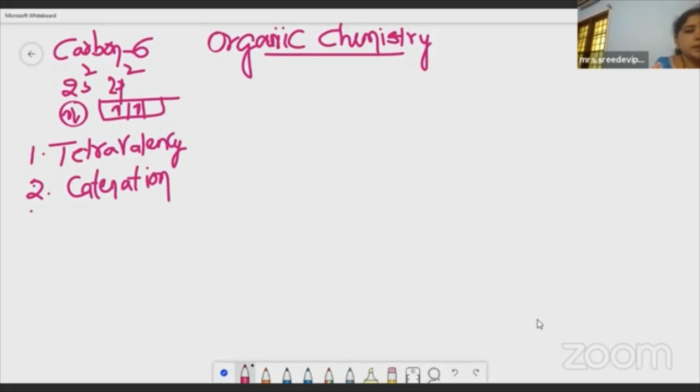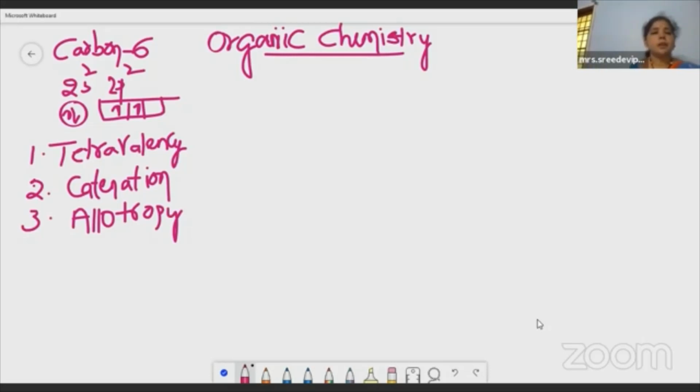The third one is allotropy. Okay, children, we are going to study the chemistry of carbon and its compounds. I am introducing you. Why are we studying a separate chemistry for carbon and its compounds? So what is the first one?